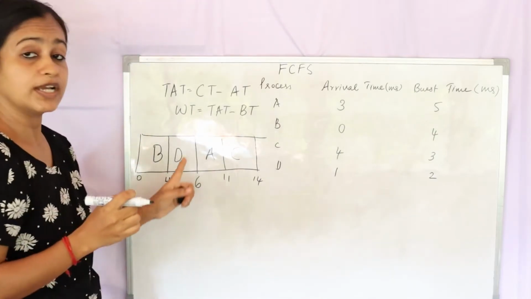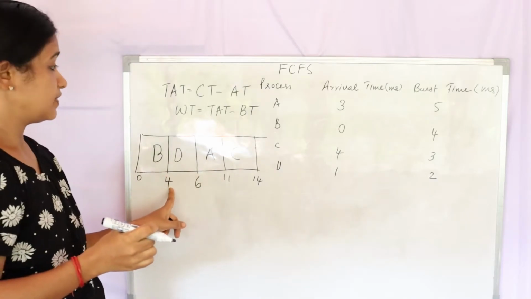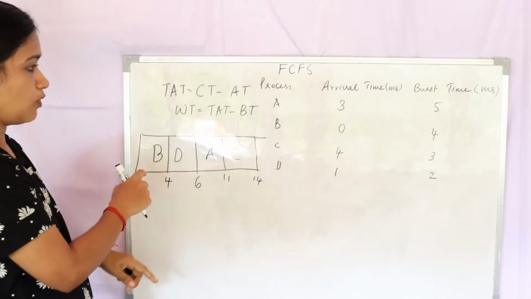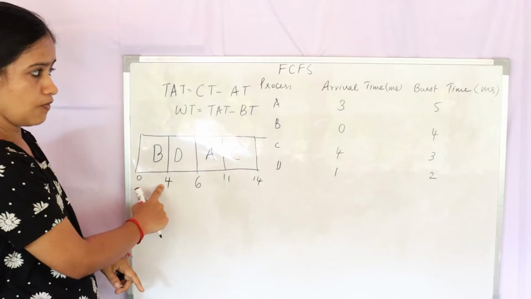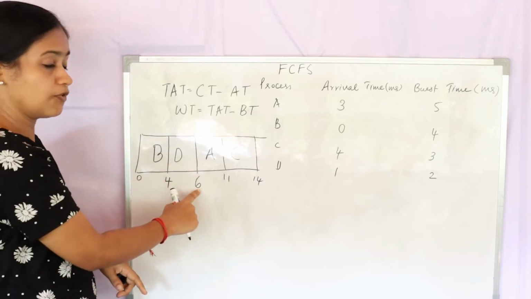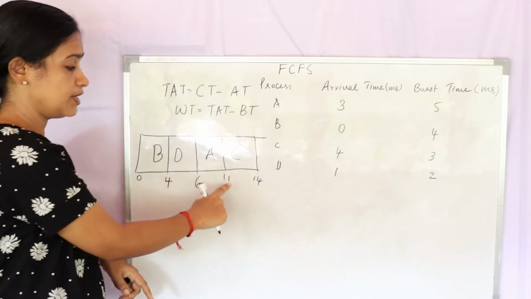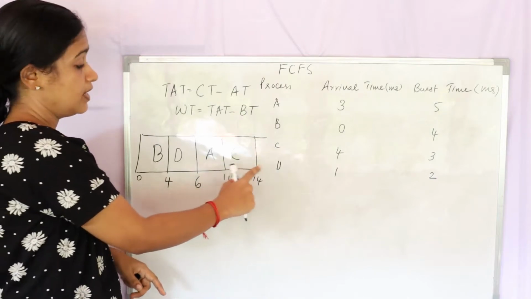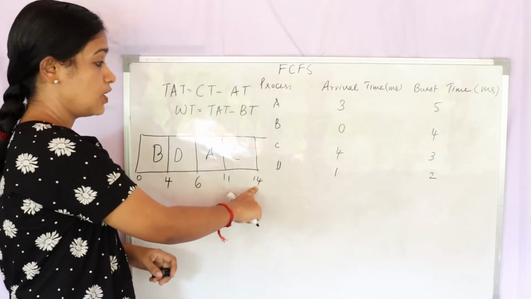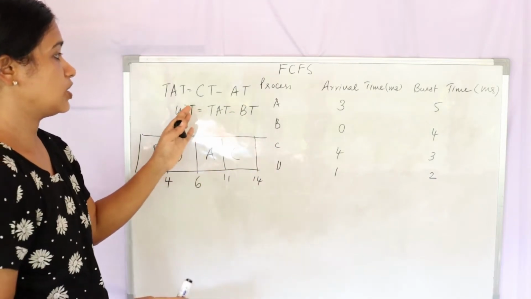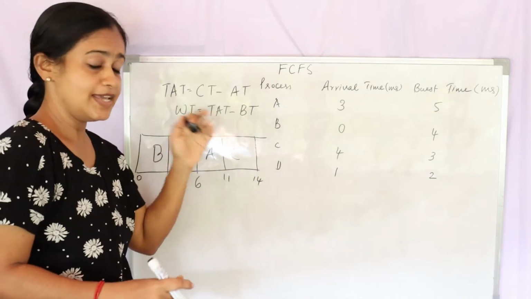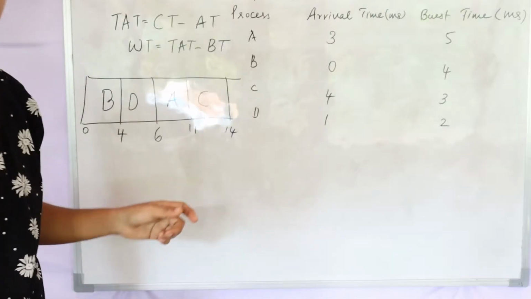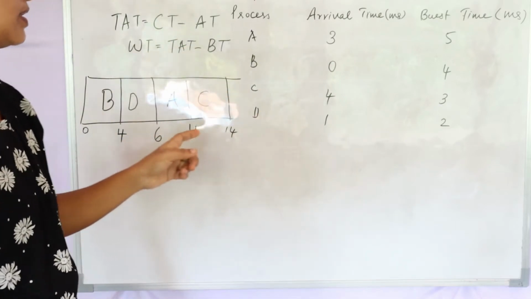So now we know the completion time by looking at the Gantt chart. Completion time of B is 4, completion time of D is 6, completion time of A is 11, and completion time of C is 14. Now the calculation of turnaround time becomes easier. Let's do that. Now let's calculate the turnaround time.